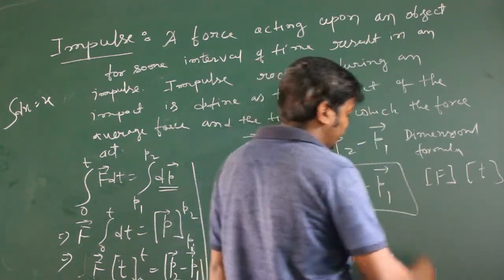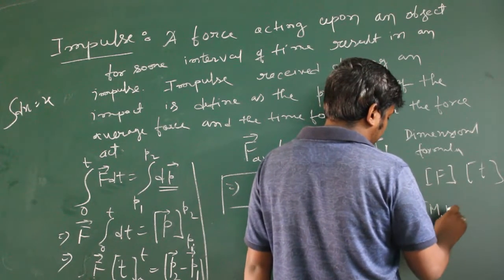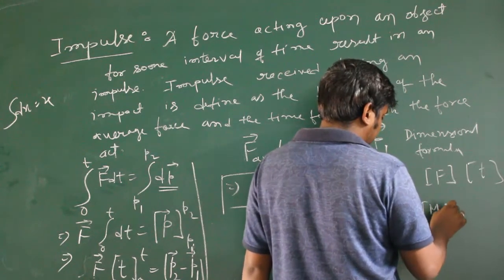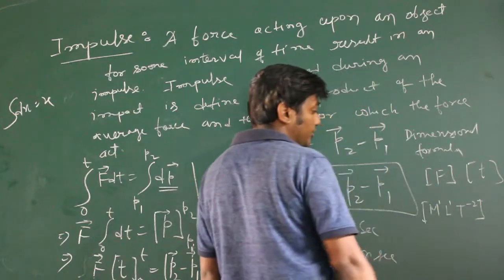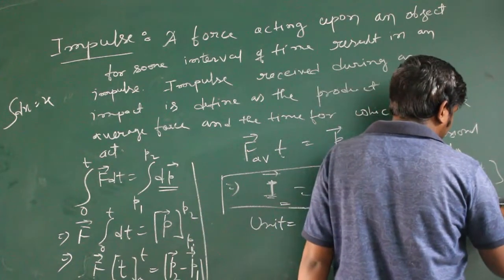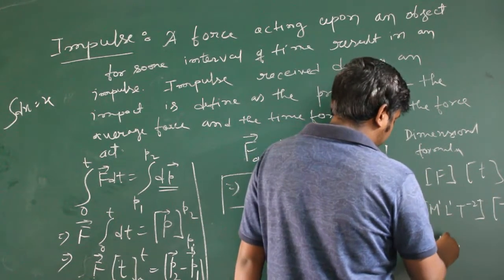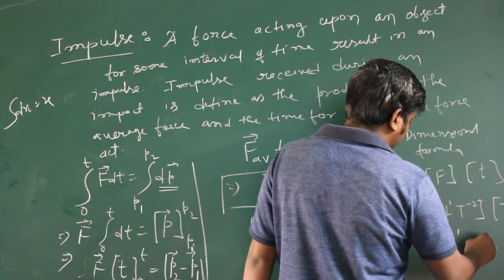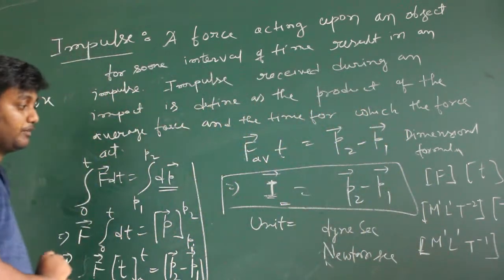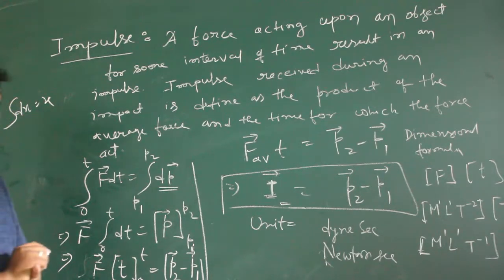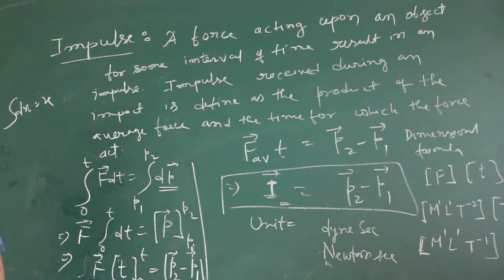For force we know M1 L1 T minus 2, and for time T1. So it will be M1 L1 T minus 1. So this is the dimensional formula of impulse.